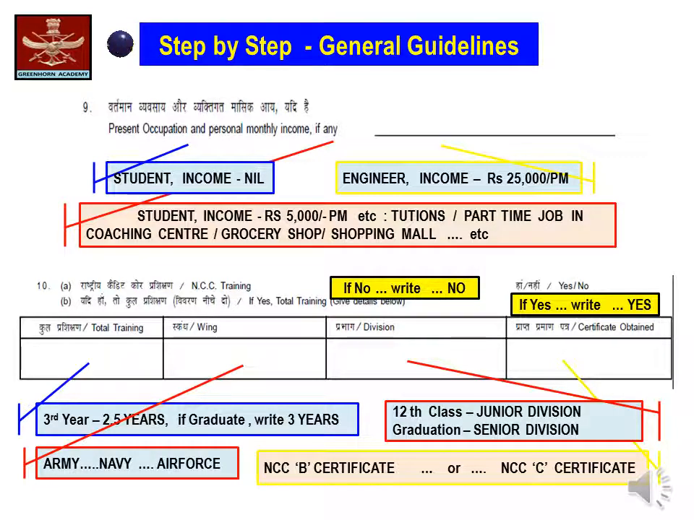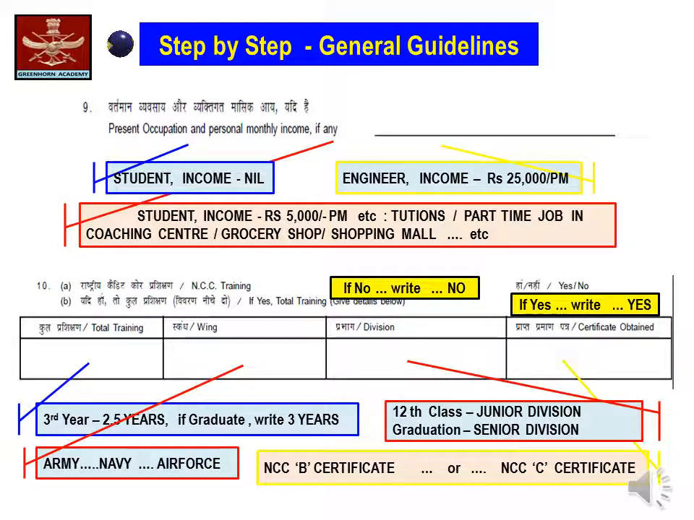In serial number 10, it talks about whether you have done some kind of NCC training or not. If you have not done any NCC training, simply write no. If you are an NCC candidate, write yes, followed by how many years of training you have done in NCC. For example, a graduate student must have done 3 years of training, or if he is in the 5th semester, he must have done 2.5 years of NCC training.